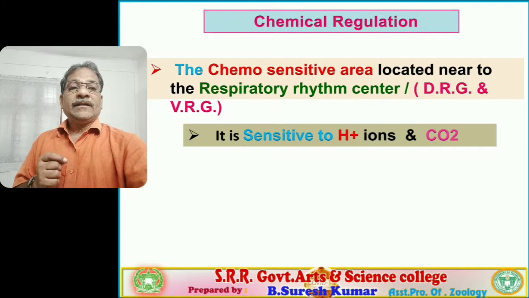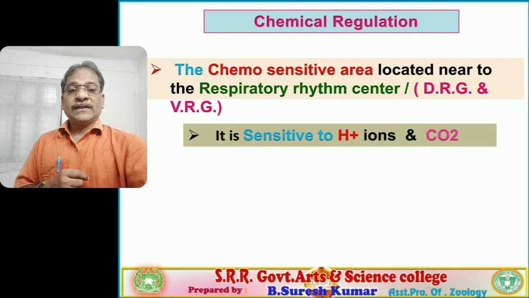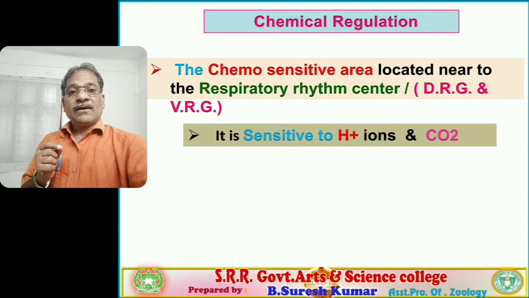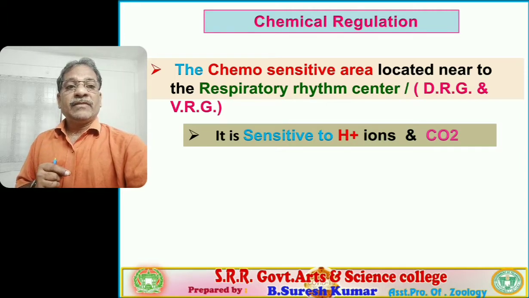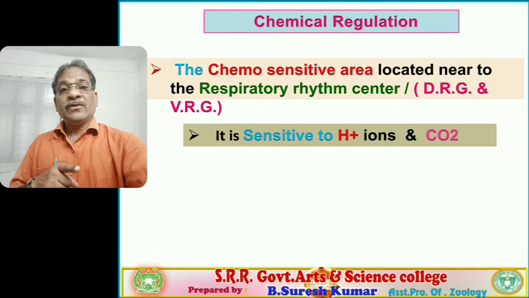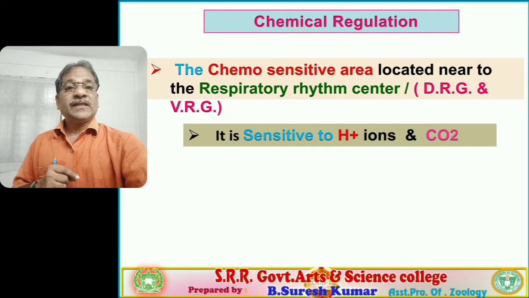These chemoreceptors associated with the chemosensitive area are capable of sensing the concentration of hydrogen ions and the partial pressure of carbon dioxide. Students, remember that oxygen never plays any role in altering the regulation of respiration.